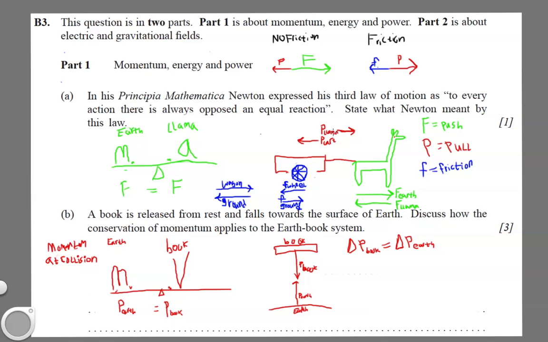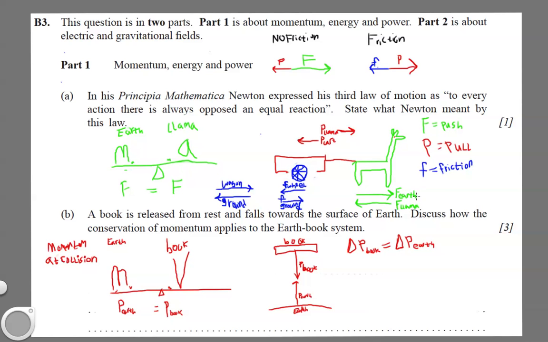Now, the llama pulls on the cart, and the cart pulls on the llama with an equal and opposite force. So if there were no friction, the reason that the cart is pulled is because you're talking about two different systems of forces here. Newton stated that for every action there's always an opposed and equal reaction, but he's talking about pairs of forces.